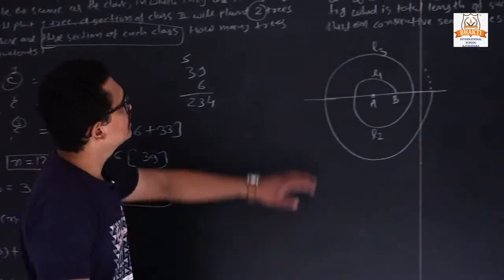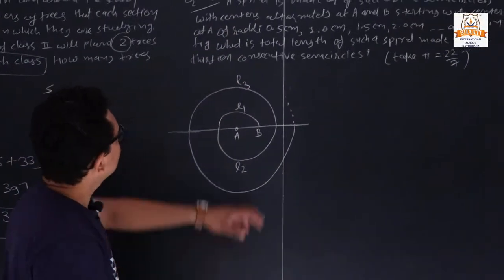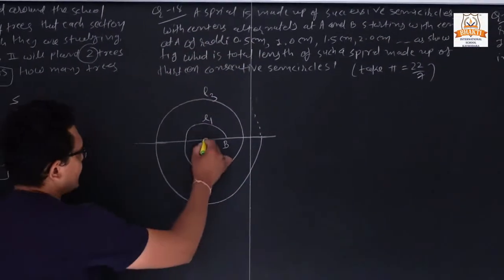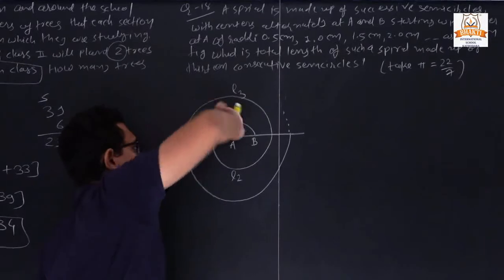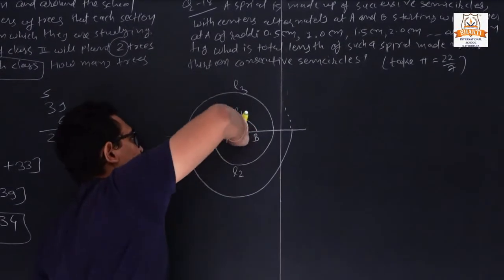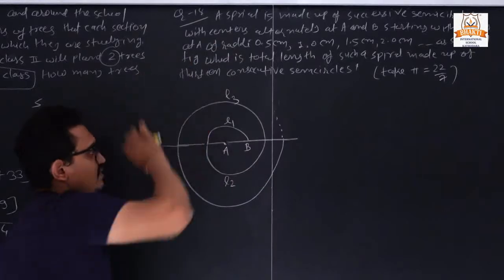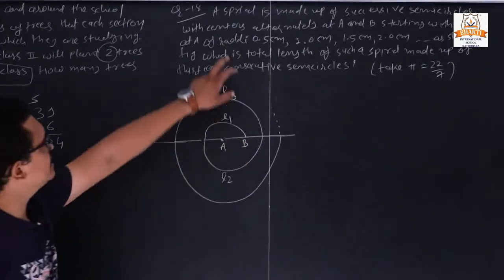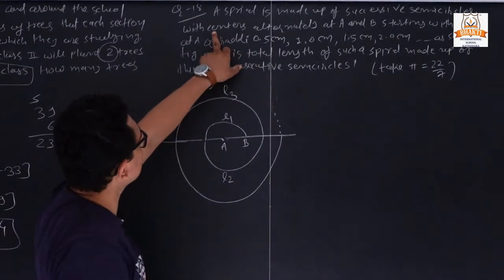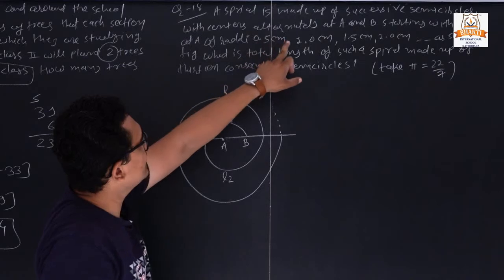Now next, question number 18. We have one spiral. Spiral means like that. We are starting from here, then like that. Clear?